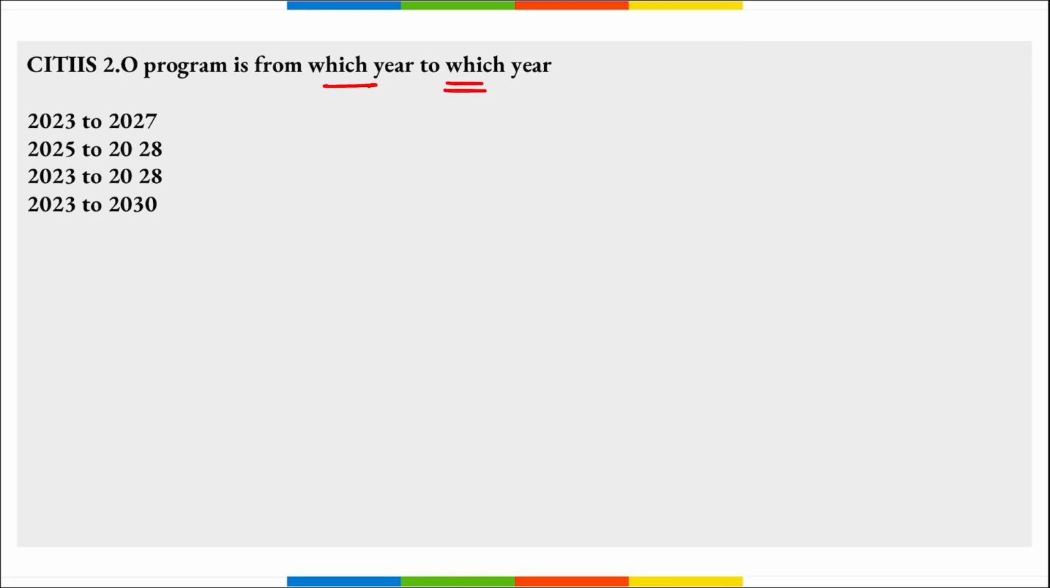First of all, you should know what this CITIIS program is. What is the full form of CITIIS 2.0? It means City Investment to Innovate, Integrate and Sustain. I repeat, City Investment to Innovate, Integrate and Sustain. This is the CITIIS 2.0 platform, right? And remember, this program was launched from which year to which year? This is from 2023 to 2027, right? First question important, take a note of it.